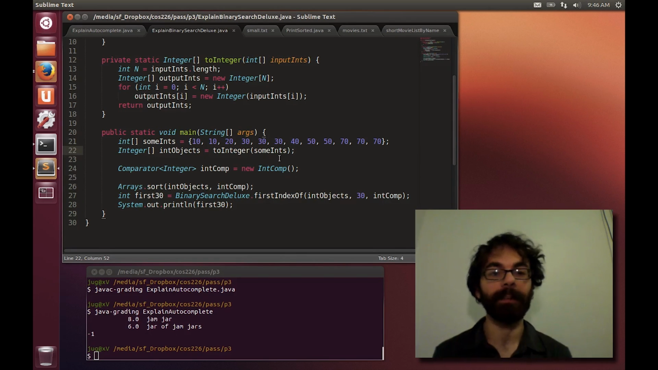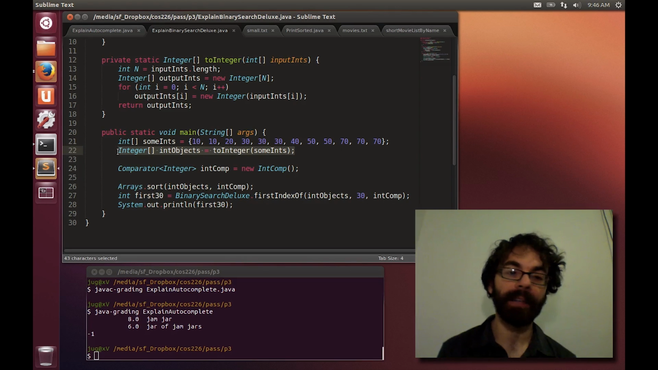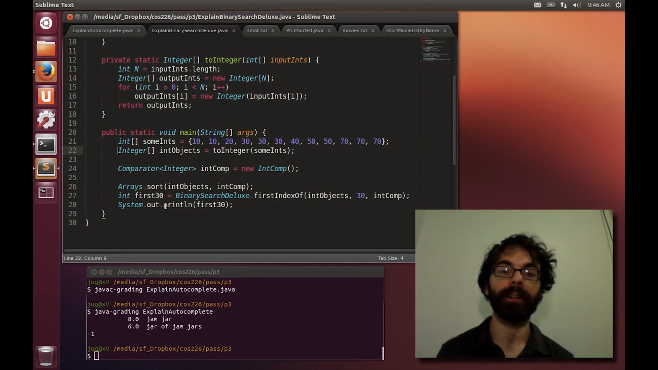I think it's easier to think about, say, integers, and that is indeed what I'm going to do here. So in this case, I'm going to create a set of integers, 10 through 70. I have to convert them to capital I Integer objects, otherwise Arrays.sort won't know what to do with it. So that's a slight annoyance.